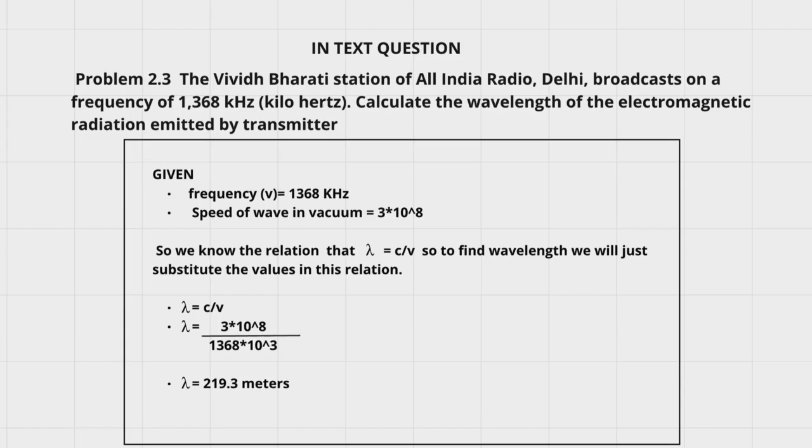Lambda equals c divided by nu. Lambda equals 3 × 10^8 upon 1368 × 10^3. So after division, the wavelength, lambda, is equal to 219.3 meters.